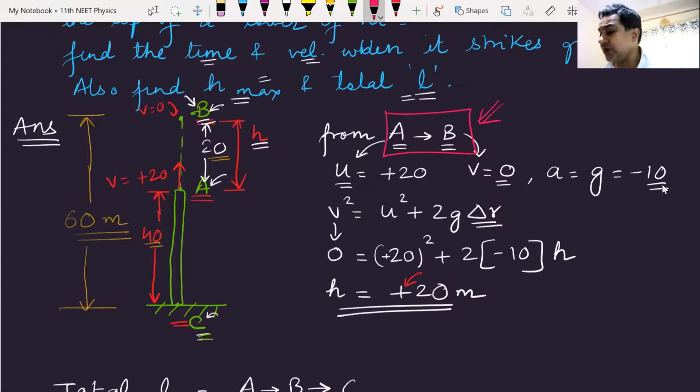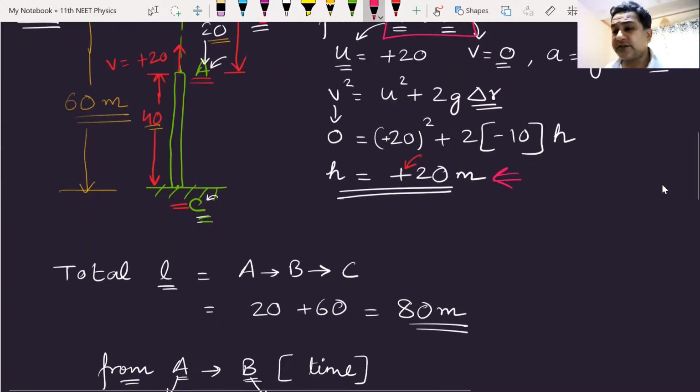Initial velocity is plus 20. Final velocity at B is 0. Acceleration is known. We can calculate the maximum height. The maximum height is coming as 20. Displacement is plus 20. Then we calculated the total distance A to B and B to C. A to B is 20. B to C is 60. Total distance becomes 80 meters.